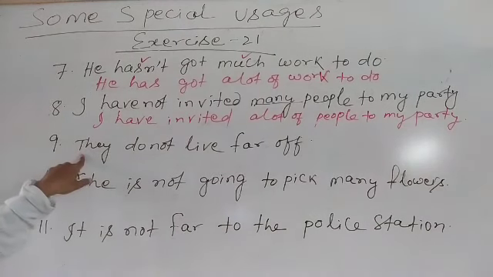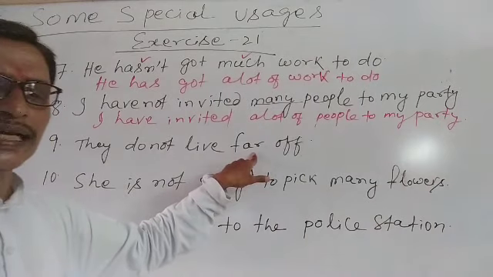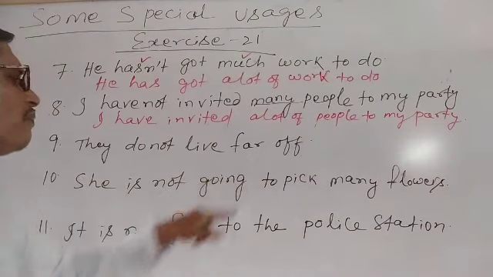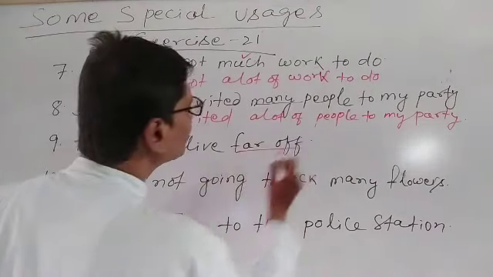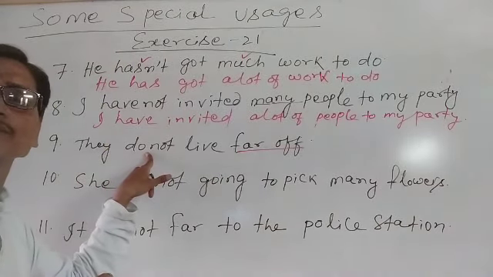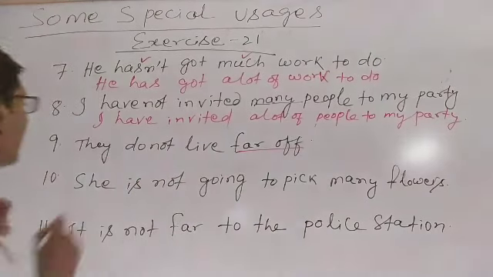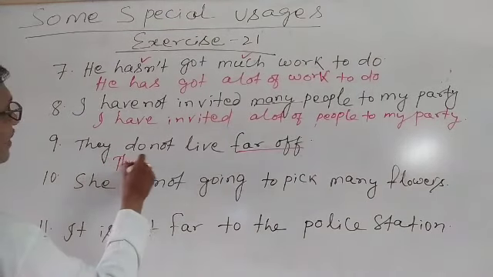Similarly, next you see, they do not live far off. Here we have used far off because our sentence is a negative sentence. When we make it a positive sentence, what will happen?